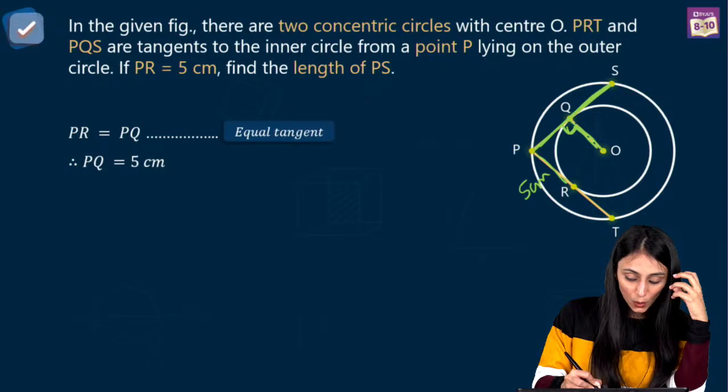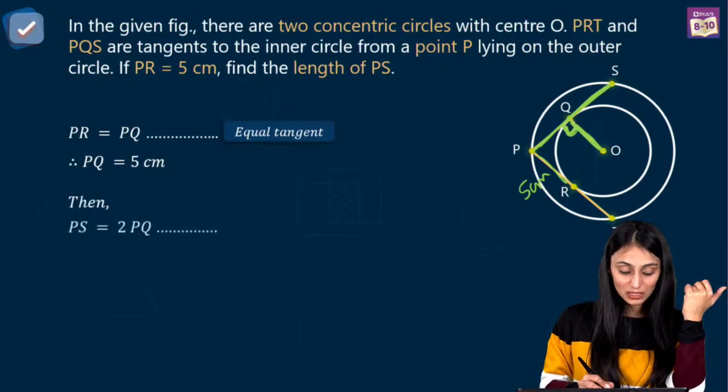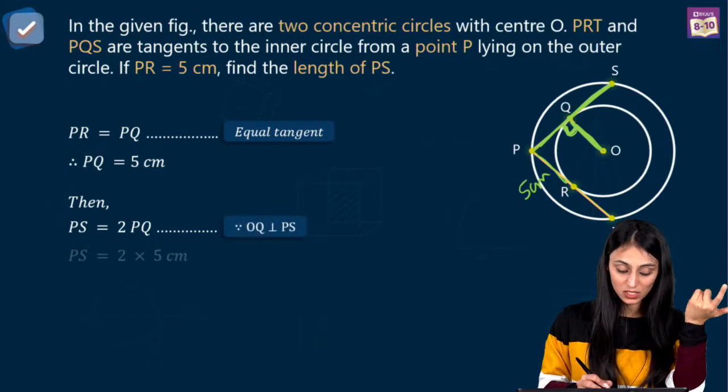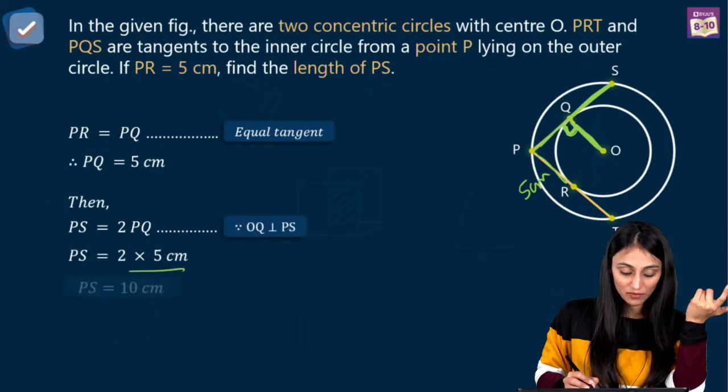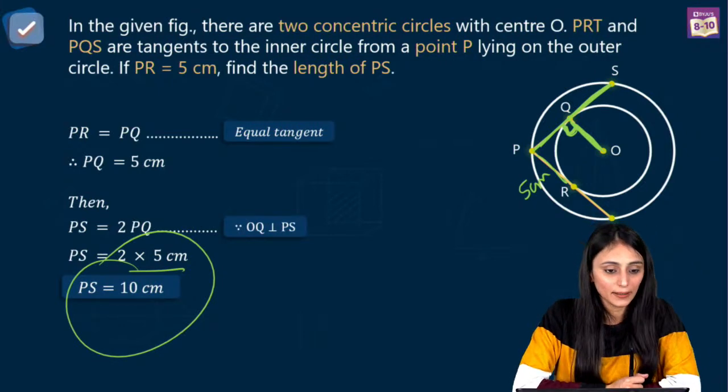So perpendicular drawn from the center of a circle to the chord bisects the chord, right? So I can say PS would be twice of PQ since it is perpendicular. So 2 times 5, we can say it is 10 centimeter. I hope your doubt is clear now, Ananya.